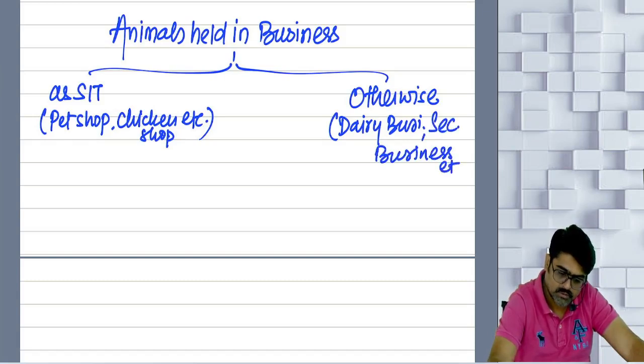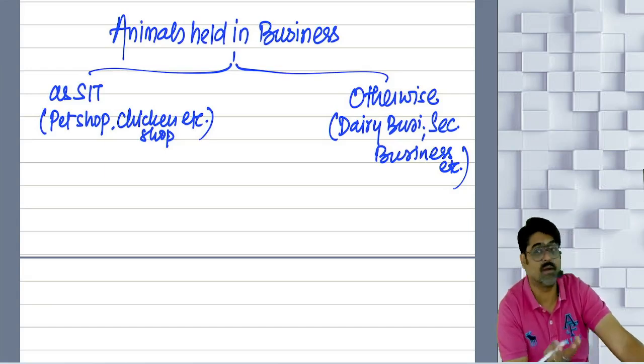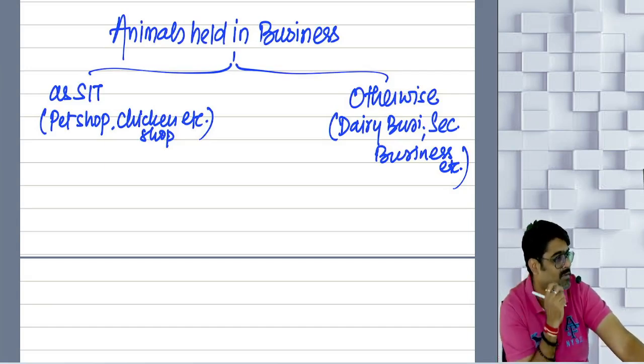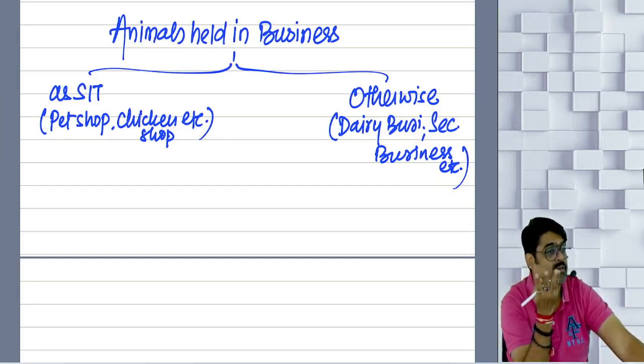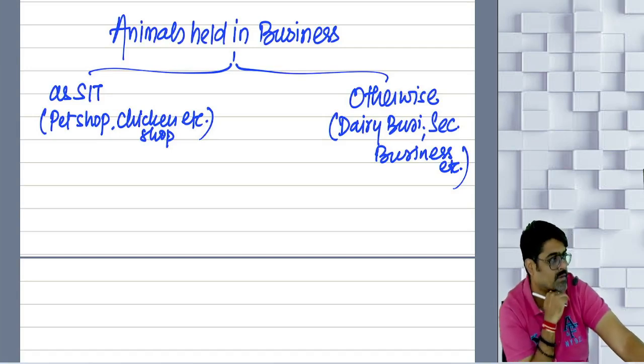Yes or no? So in my security business, I have sniffer dogs and all. These dogs, these animals, are used in my security business. But are they my stock in trade? No, I am not buying and selling the dogs. I am not in the business of buying and selling them. I am buying and selling something else. I am giving services, and for giving my security services, dogs can be used.